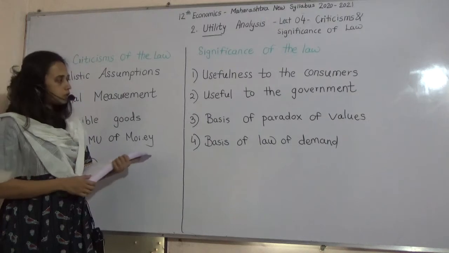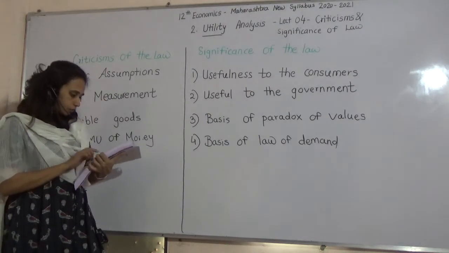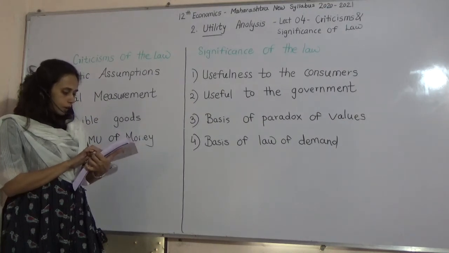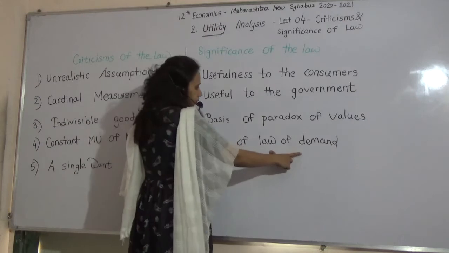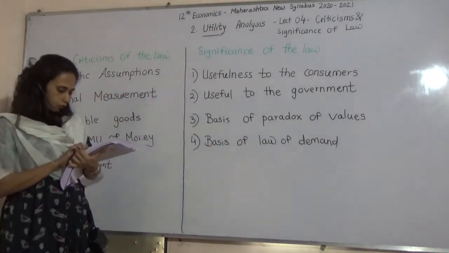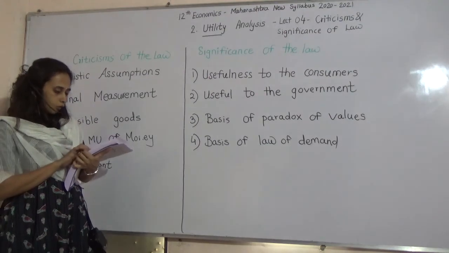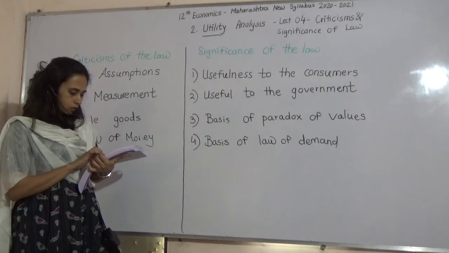There is inverse relationship between price and quantity demanded. The law of demand is based on the law of DMU. To study this law of demand, we have to study the law of DMU.